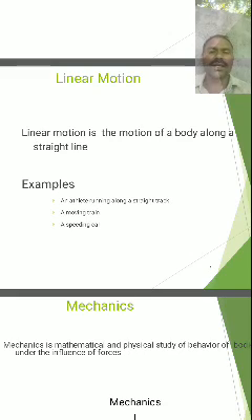Here a speeding car is not a complete example of linear motion, because in linear motion we need motion in only one direction, either horizontal or vertical. But a car moving along the road can move along a curved path. A curved path means the direction or angle of motion changes.